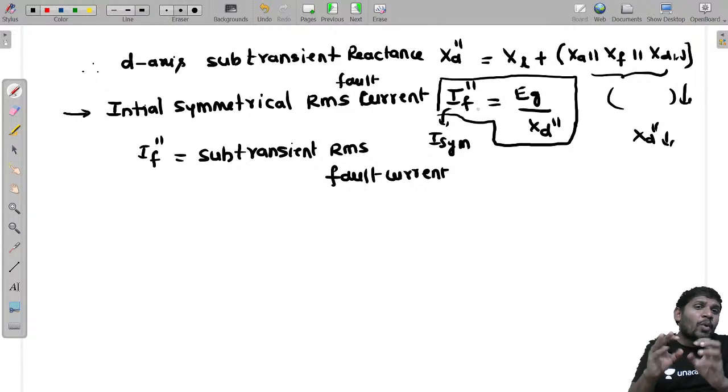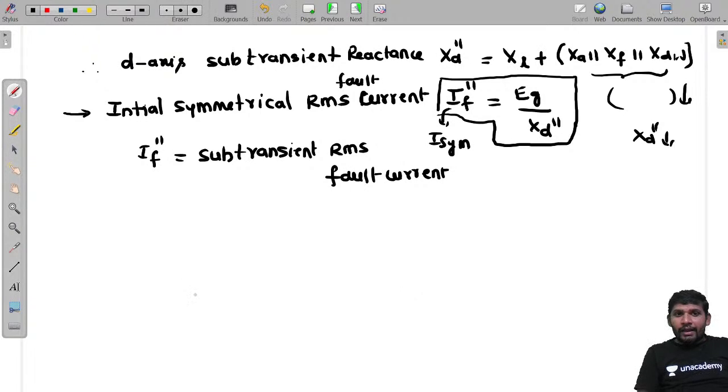Here I am talking only about symmetrical current. I am not talking about or calculating the DC offset current here, though that calculation is also used in the transmission line. It is a constant current. Mainly I am calculating the symmetrical current, the steady state component of current. The initial symmetrical RMS fault current is also called the subtransient current, whose value is high. Why? Because this XD double dash is less.